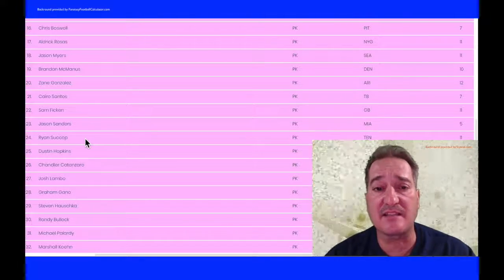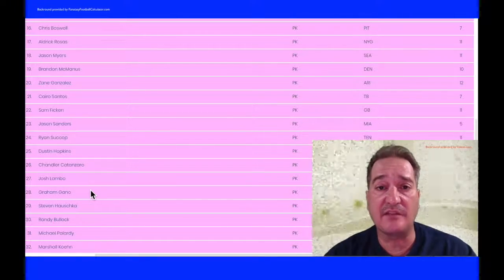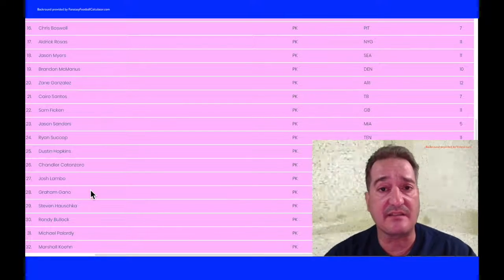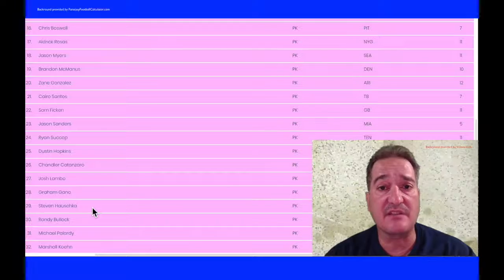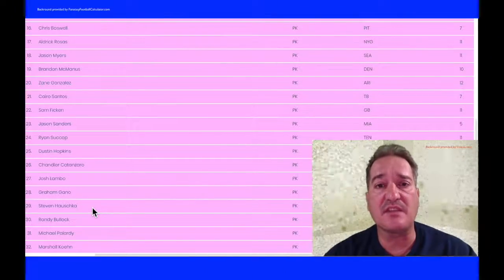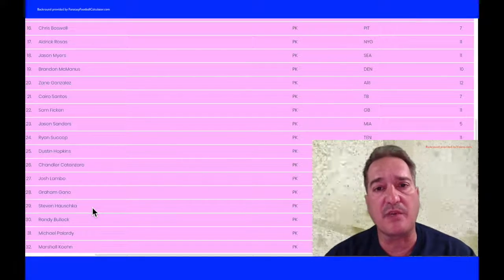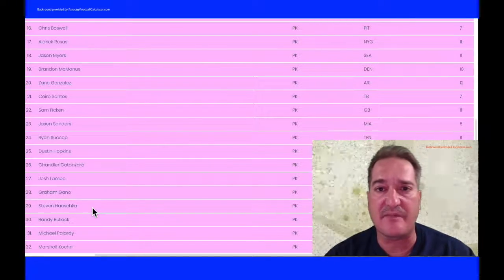Other players I can suggest you take are Graham Gano, who plays for Carolina. They should be able to move the ball, and he's a consistent kicker. And the Buffalo kicker, Steven Hauschka. Normally throughout the year, I stream a kicker. If my kicker has a bad matchup, I'll cut him and pick one up just because of the matchup.